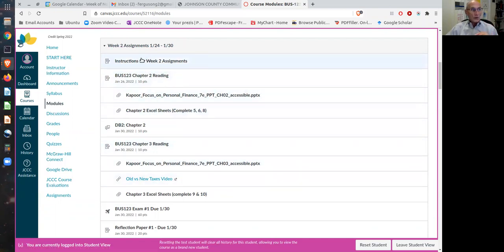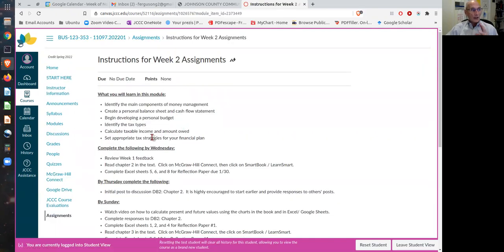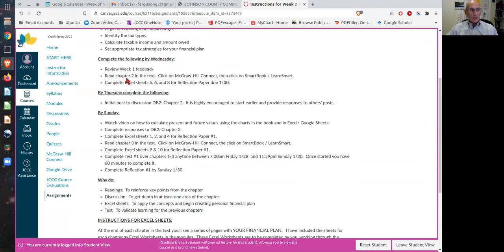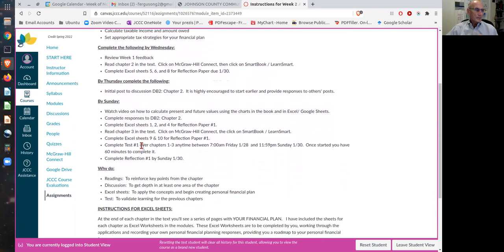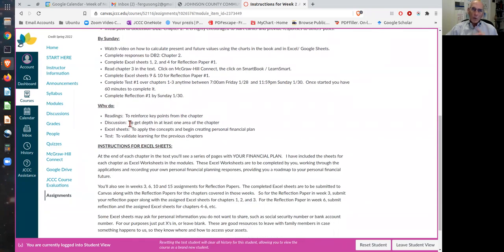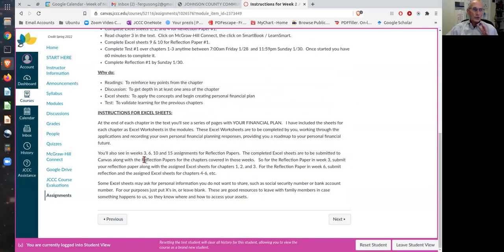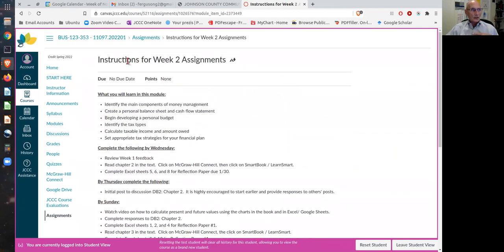In each module, there's going to be a series of instructions. The instructions tell you what you'll learn within that module, and then show you by day what things need to be completed. So make sure that you're following through on the instructions for each week, and you can use them basically as a checklist of the things that you've done each week. It'll also explain why you're doing the things that you're doing, and any other necessary instructions will be within the instructions sheet for each of the modules.